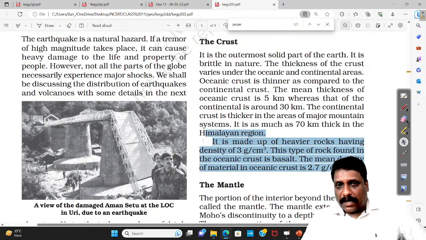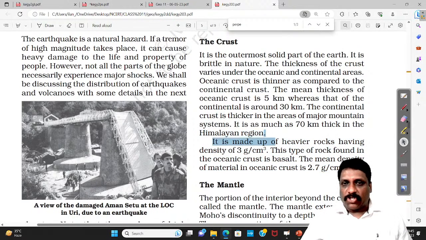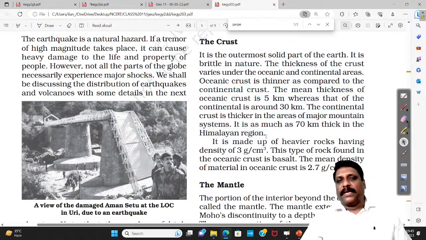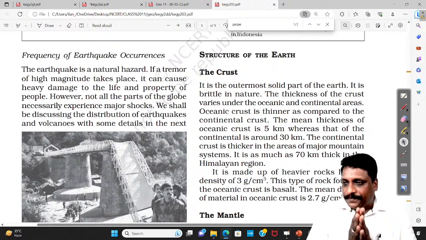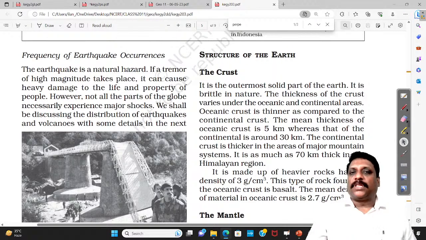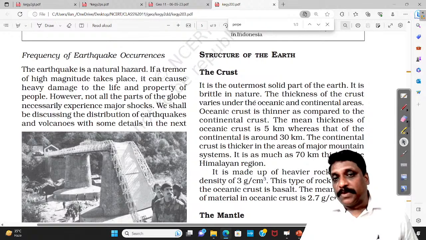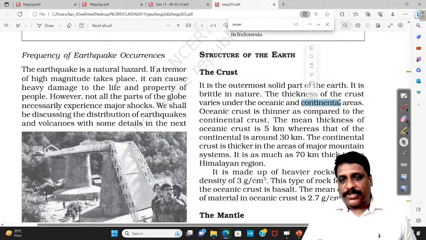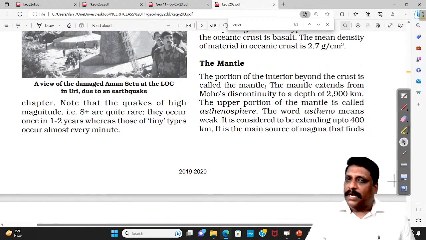So this particular para, new NCERT, you will not find it. New NCERT, it stops here, with the Himalayan region. Somewhere try to understand what is crust, the outermost compositional layer. Understanding two types of crust is very, very important: one, oceanic crust, and two, continental crust. The basic difference between oceanic crust and continental crust, you can take it.